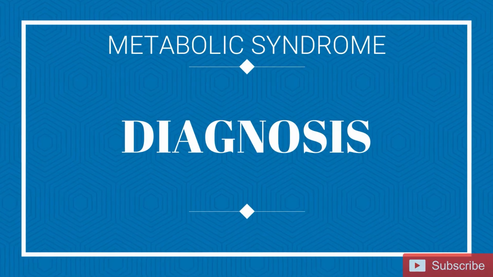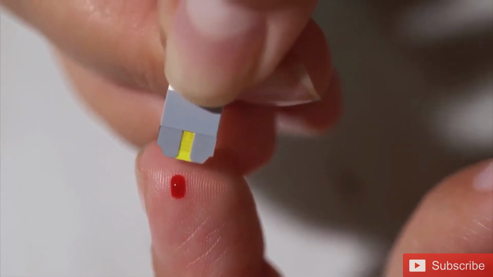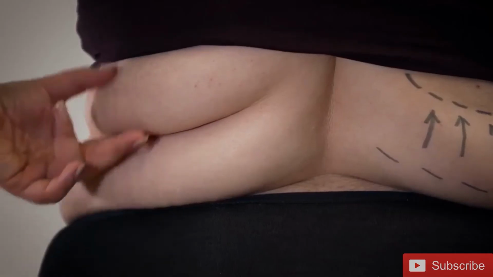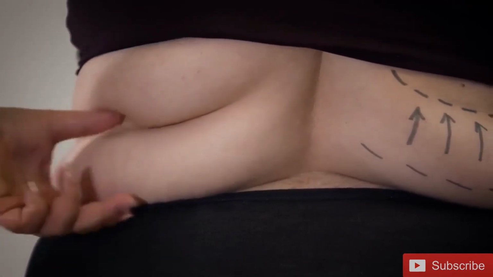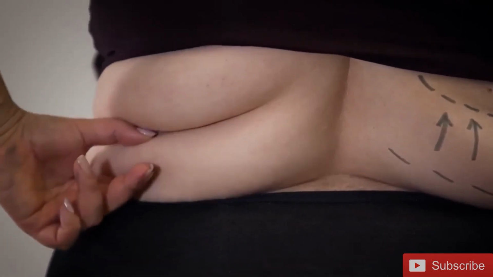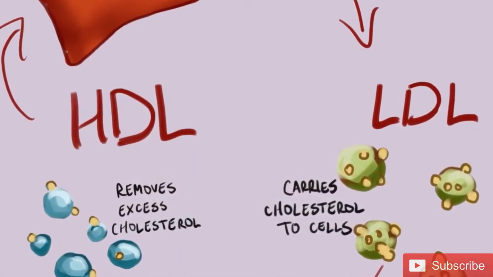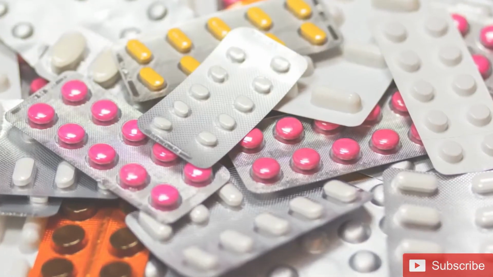How is this condition diagnosed? The following traits are considered defining symptoms of metabolic syndrome. Elevated fasting blood sugar. An abnormally large waistline: 35 inches or more for women and 40 inches or more for men. High triglyceride levels. Low HDL cholesterol levels.